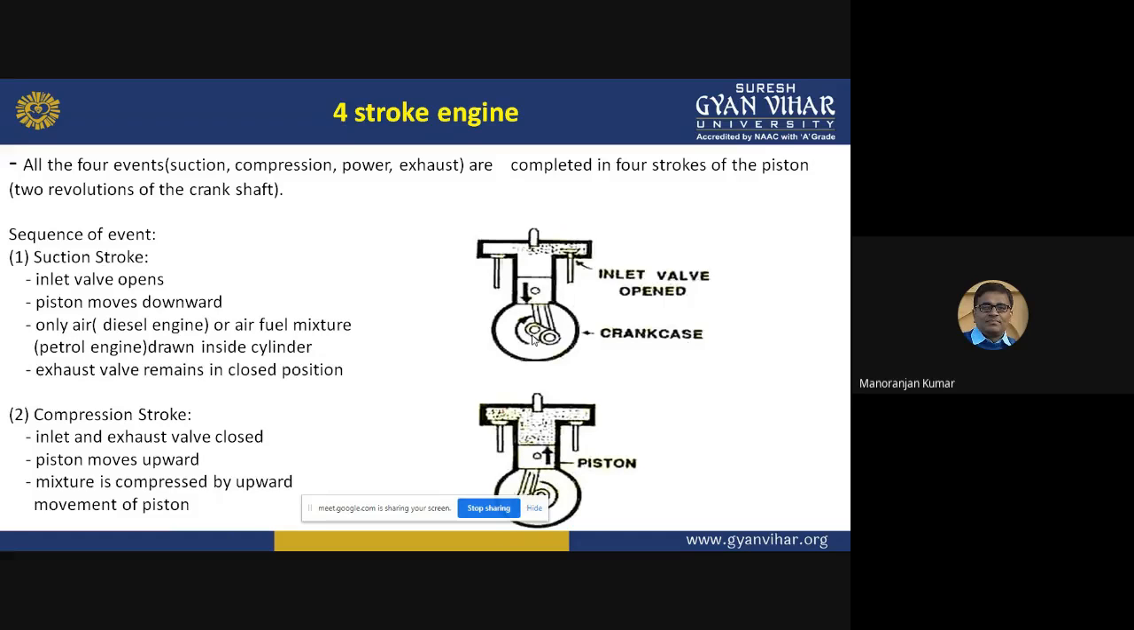Now we will see all four events, the sequence of events. The events are suction, compression, power, and exhaust. What happens in the suction event? In the suction event, the inlet valve will open. See, this is the engine cylinder. Here two valves are there. This is the inlet valve, and this one is the exhaust valve. So in the first event, the suction event, first the inlet valve will open.